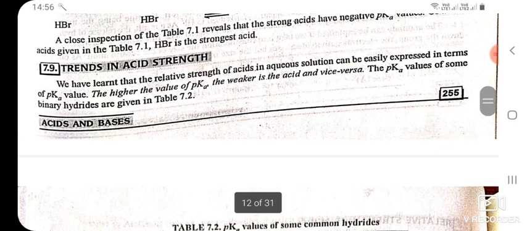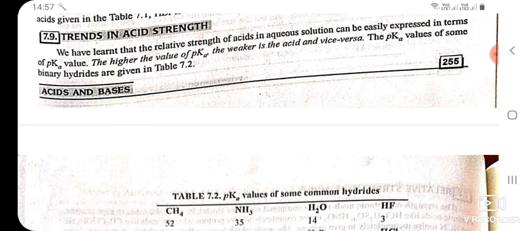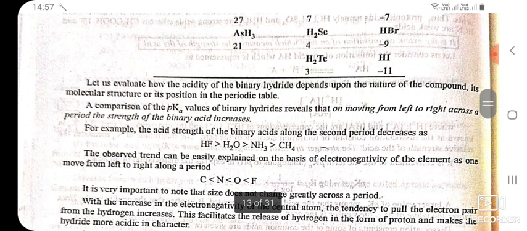Trends in acidic strength. We have learned that the relative strength of acids in aqueous solution can be easily expressed in terms of pKa value. The higher the pKa value of the acid, the weaker is the acid, and vice versa. The pKa values of some binary hydrides are given below. Let us evaluate how the acidity of the binary hydride depends upon the nature of the compound, its molecular structure, and its position in the periodic table.